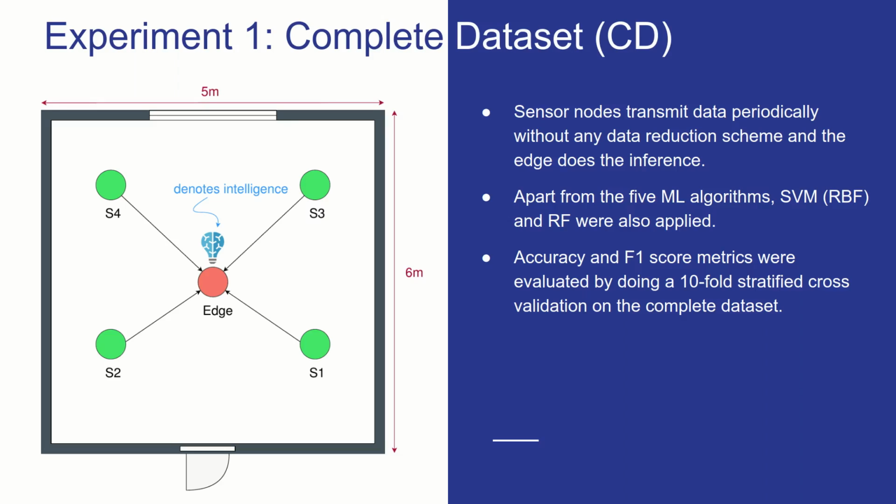So in the first experiment, no data reduction was employed. The sensor nodes transmitted data periodically to the edge without any data reduction scheme, and the edge was responsible for the inference. Since machine learning is being run on the edge, there is no bound for the complexity of algorithms that can be run. That's why, apart from the 5 machine learning algorithms that we have discussed, SVM with RBF kernel and random forest were also used. To simulate this experiment, we did a 10-fold stratified cross-validation on the complete data set to get the accuracy and the F1 score metrics.